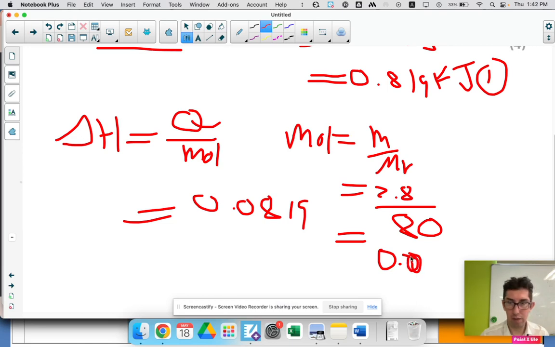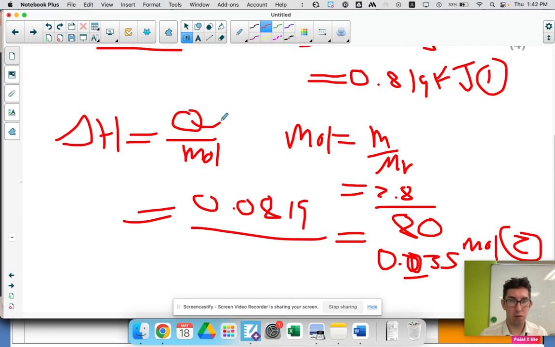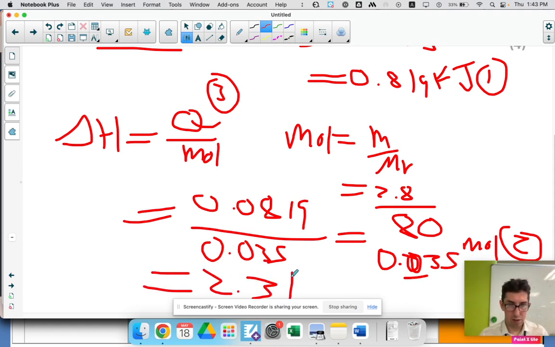0.035. Careful with those zeros. Very easy to lose one. That's a 0 there. Moles. That'll be worth mark 2. Let's go 2. Plop it over here. Mark 3 will probably be for this equation. So even if you can't work out the rest, if you can just write the equation, then you probably get that mark. 0.035. Plug in your calculator. So 0.819 divided by answer. So assuming no calculator errors, that's 23.4, and then the units will be kilojoules per mole.